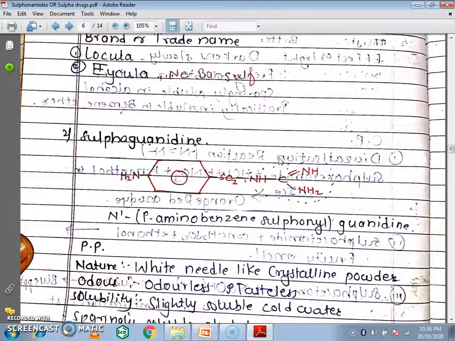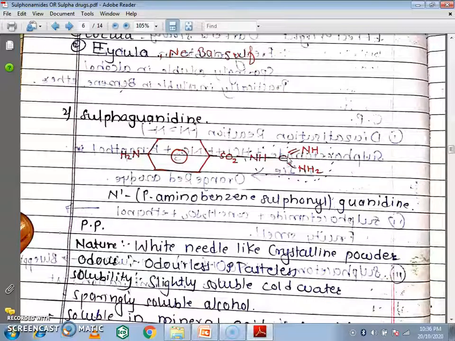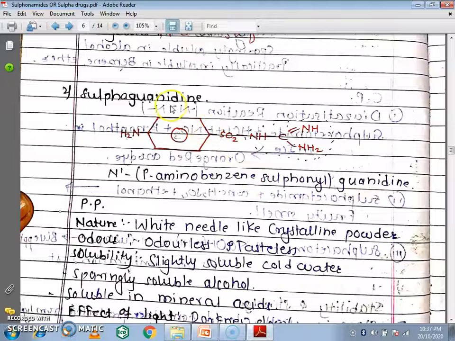The next drug is sulfaguanidine. There one hydrogen is replaced by attaching this group, and this total group is called the guanidine group. This is the structure of sulfaguanidine.